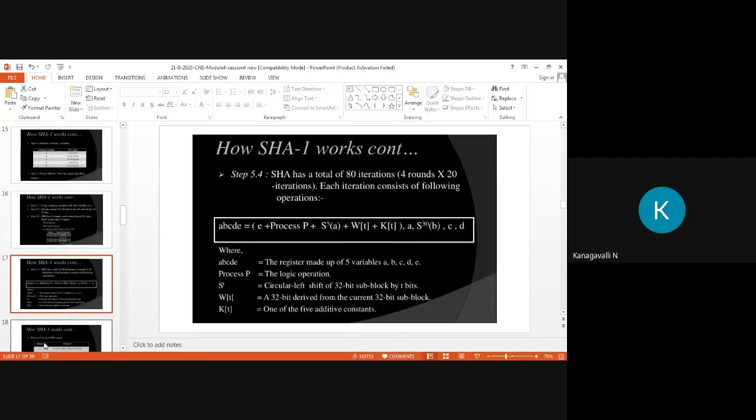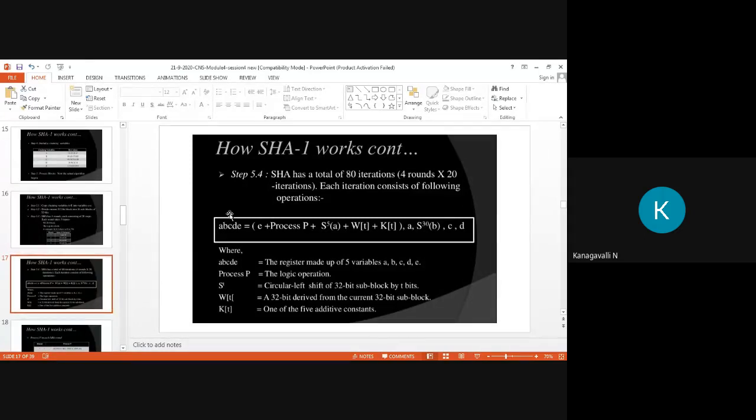Okay. Then this next point: it has a total of 80 iterations, as already known, right? So that is 4 rounds of 20 iterations. Each iteration consists of the following operation. See the operation clearly. You need to write this operation in a very correct manner, with no need to change any terms.